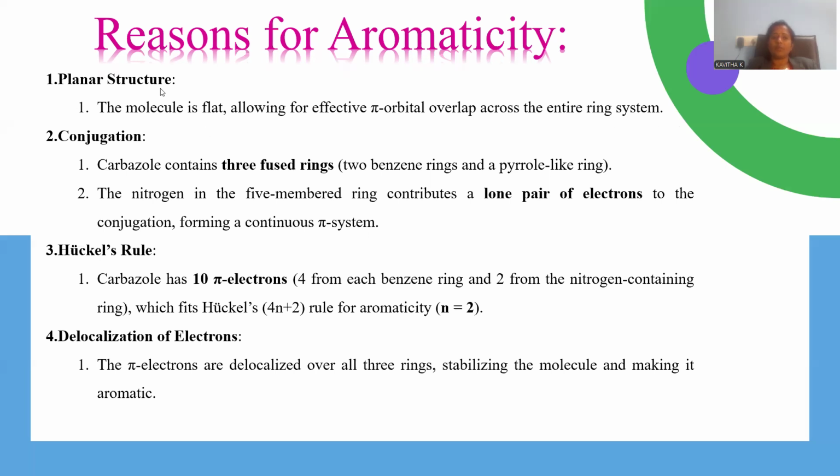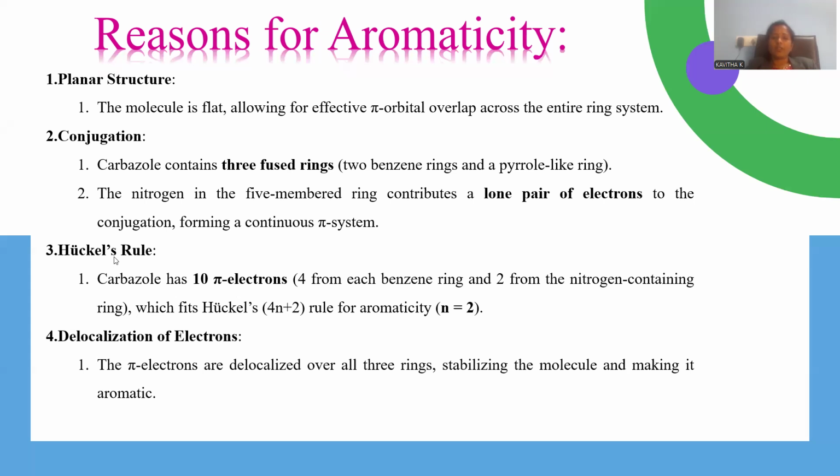Because of the sp2 hybridization and the alternating arrangement of pi bonds, conjugation is possible. All three fused rings, two benzene rings and another pyrrole-like ring, take part in this conjugation. Nitrogen in the 5-membered ring contributes its lone pair of electrons to satisfy the aromatic property, so that conjugation is continuous within the ring system.